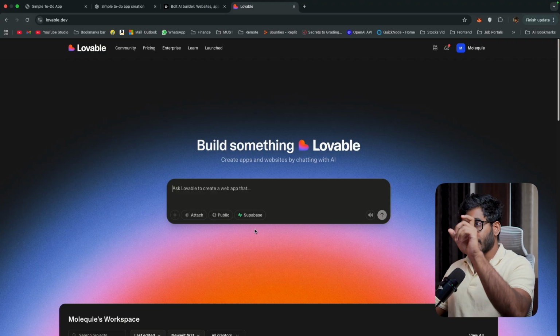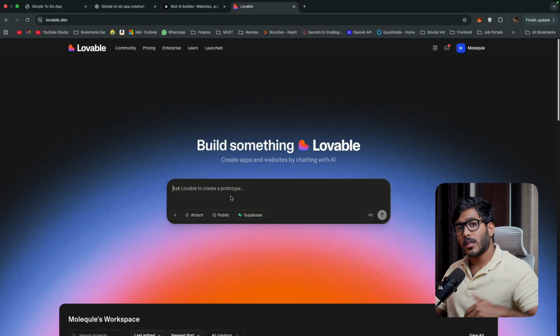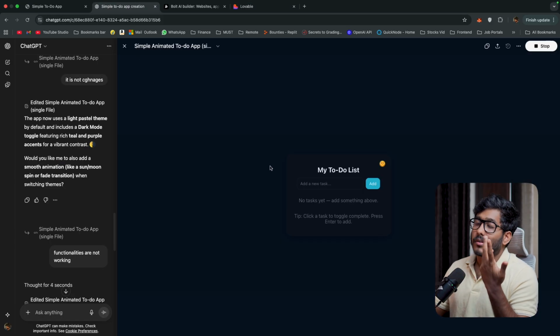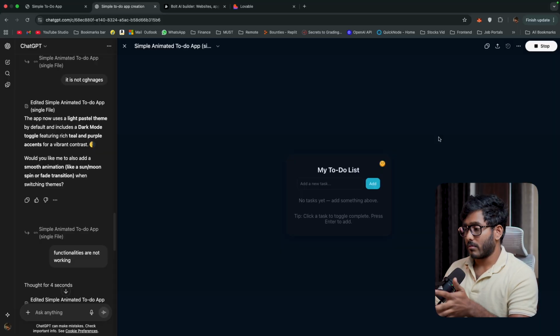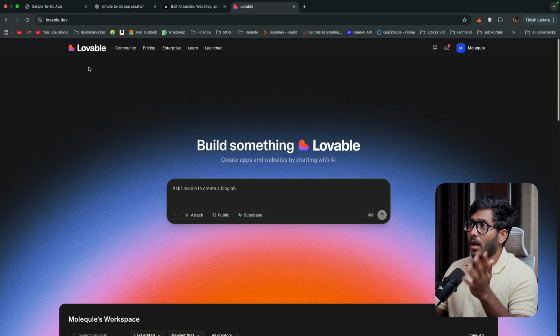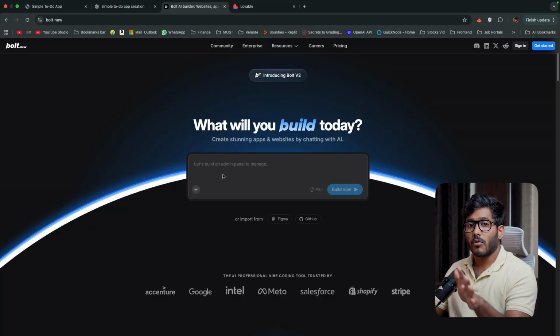So in the background, these applications are going to use the LLMs we have, but they will give us more flexibility in creating apps. When we are doing it right here, you have to just download it, then you have to open it in your terminal or in your code editor, and you have to do a lot of different things to make that code more appealing. But when you're using applications like Lovable or Bolt, they will take care of all these things.